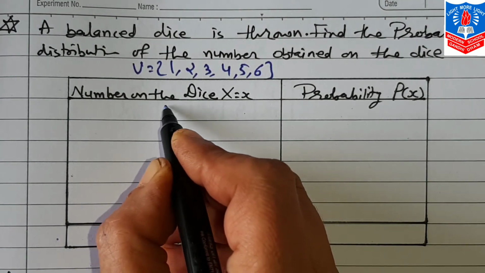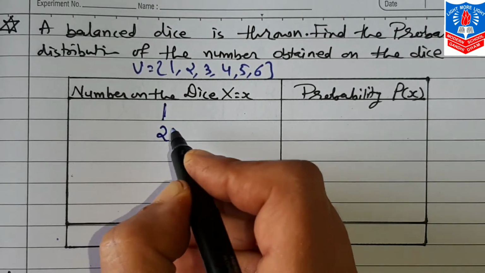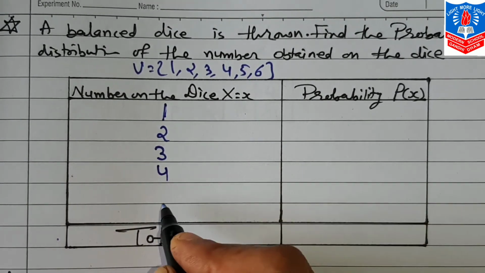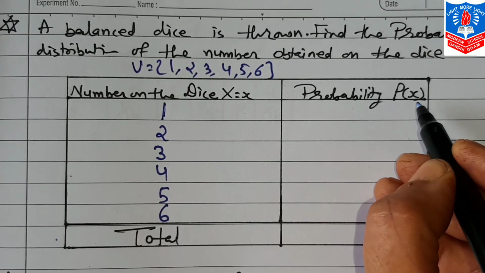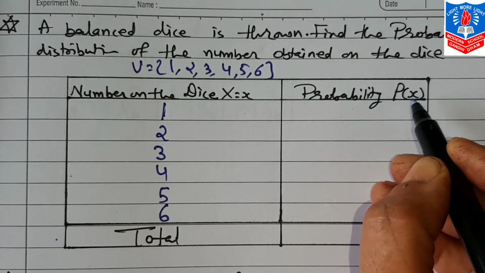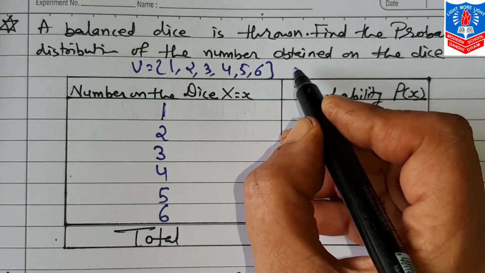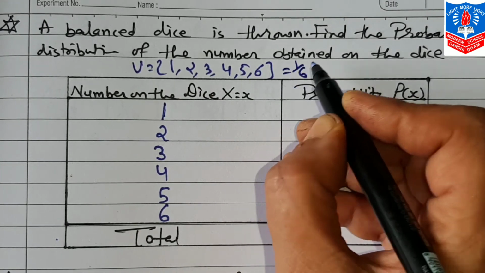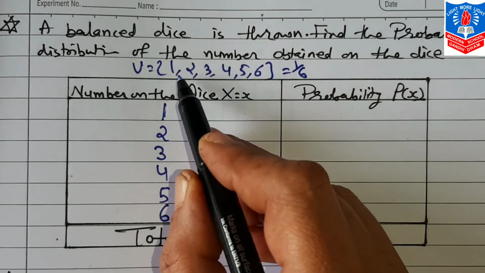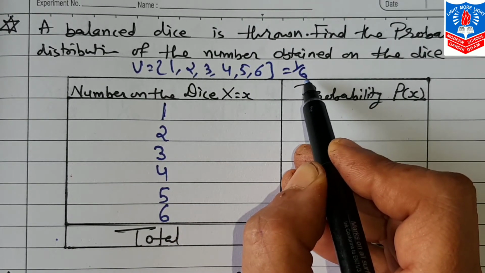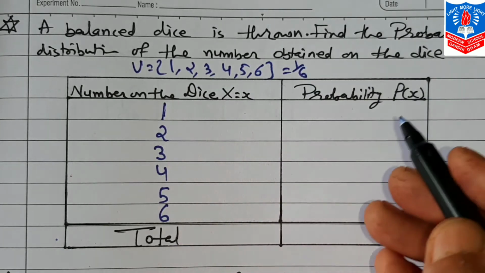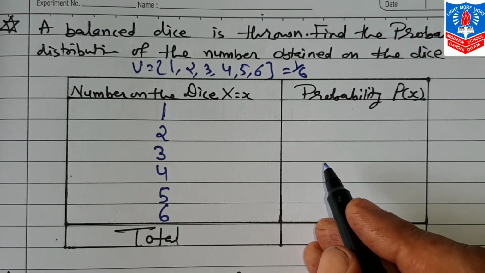So we write 1, 2, 3, 4, 5 and 6. Now the probability distribution, that is P(x), will be what? We know each element's m upon n will be 1 only, and the total number of elements is 6. So 1 by 6 will be each element's probability.